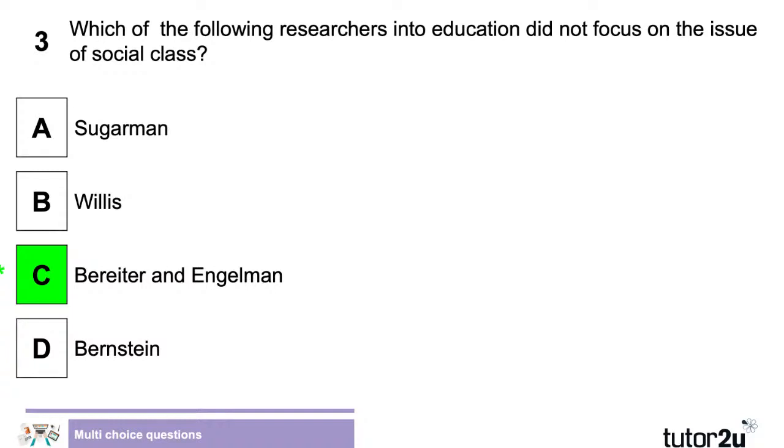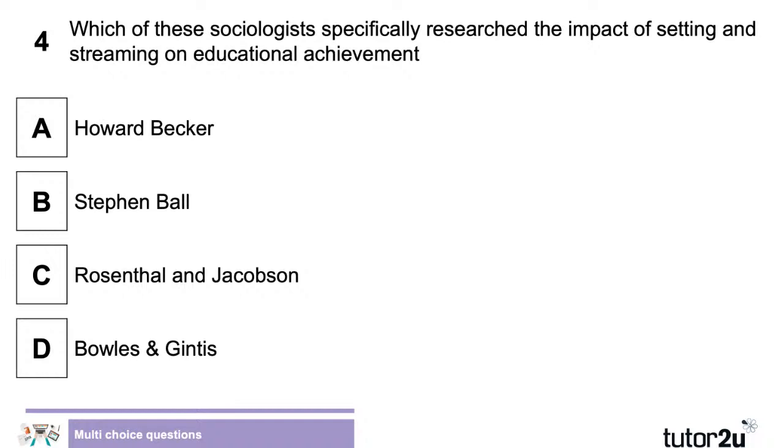They looked at ethnicity, rather an outdated study now from the 60s about ethnicity. The others were all about social class. And that's something to bear in mind when you're thinking about studies. People might use Bernstein and language codes when they're talking about ethnicity. Barrett and Engelmann is a similar sort of idea, but about ethnicity, although, as I say, it is rather an outdated one now. Okay, let's have a look at the next question.